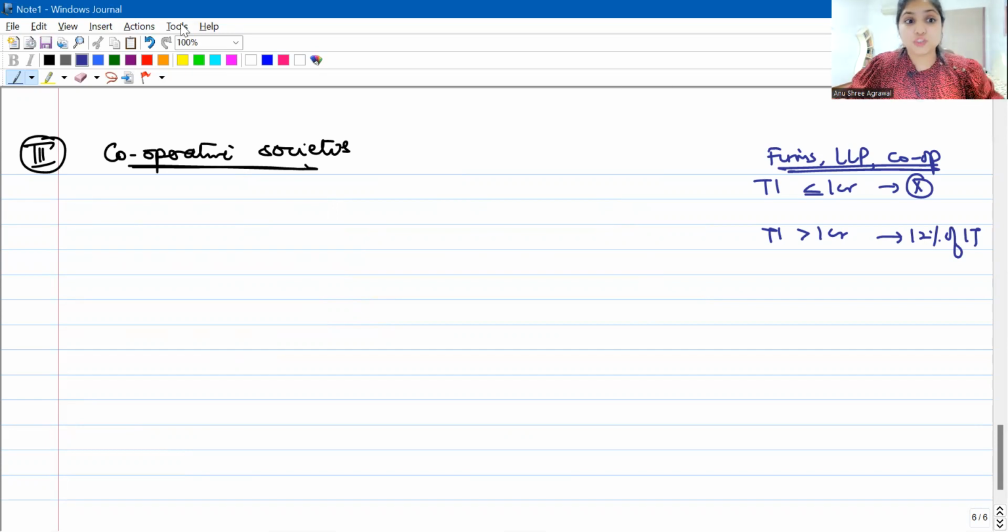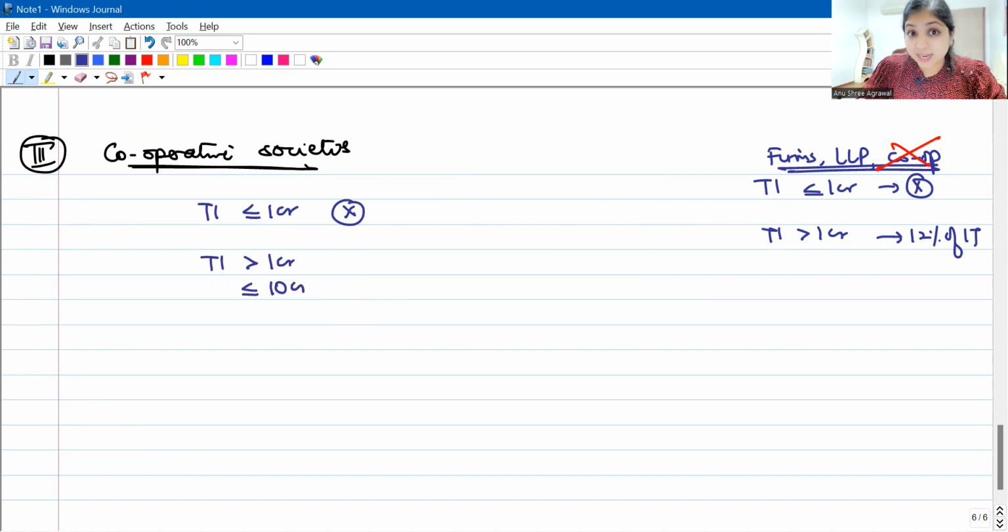Now, this provision will continue to apply for firms and LLPs. We're removing cooperative societies from this table, and for cooperative societies, we are giving a special provision altogether. What is the special provision? Listen to me. It goes like this. If the total income is up to 1 crore, again, no surcharge. If the total income is more than 1 crore but up to 10 crores, then 7% of income tax they have to pay as surcharge.